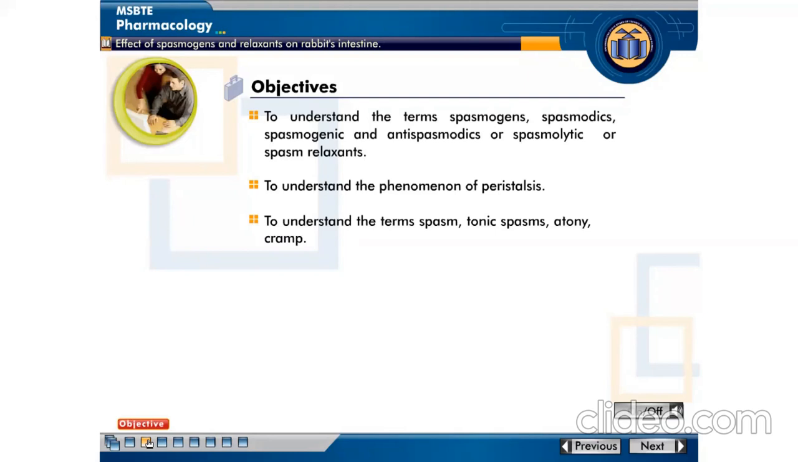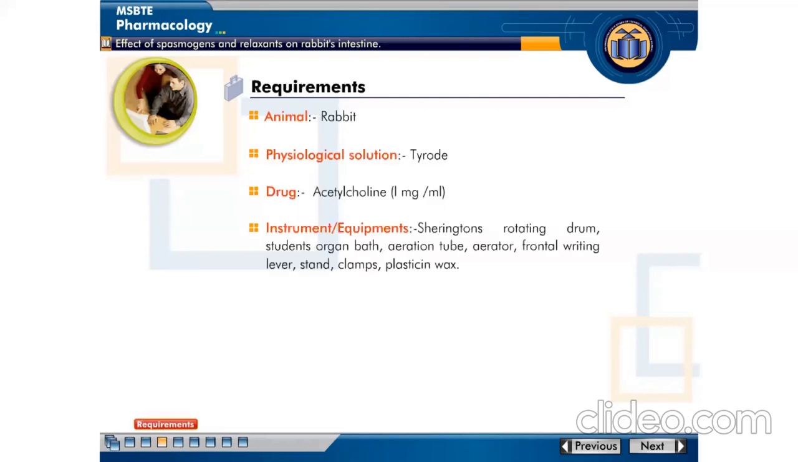to understand the phenomena of peristalsis, to understand the terms spasm, tonic spasms, atony, cramp. These are the objectives of the experiment. Then requirements: animal, rabbit; physiological salt solution, Tyrode solution; drug, acetylcholine 1 mg per ml. Instruments or equipment used in the experiment are Charrington rotating drum, student's organ bath, aeration tube, aerator, frontal writing lever, stand, clamps, plasticine wax.